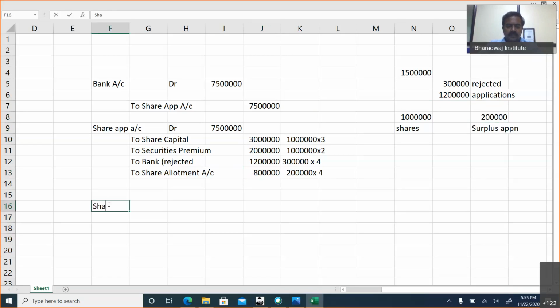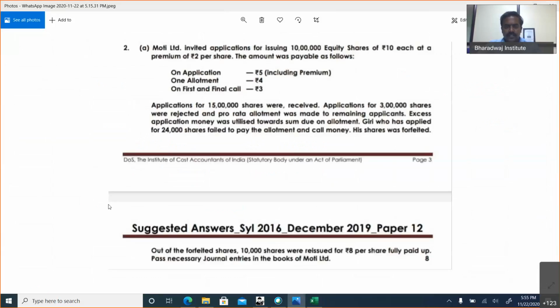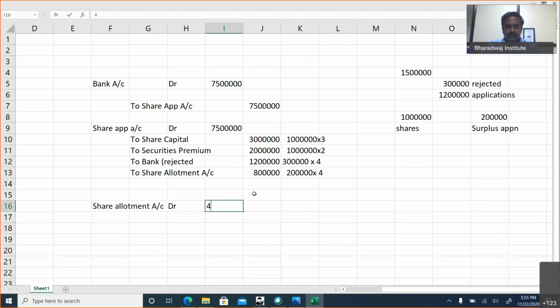For allotment money, share allotment account debit, this is how many shares? 10 lakh shares into 4, 40 lakhs. To share capital. And please remember, the securities premium has been already included in application money. Okay.